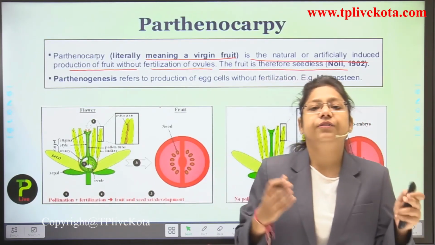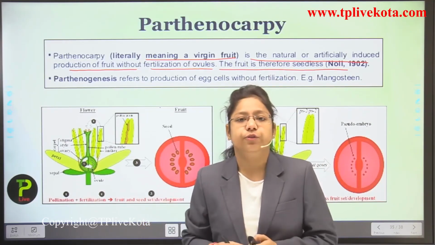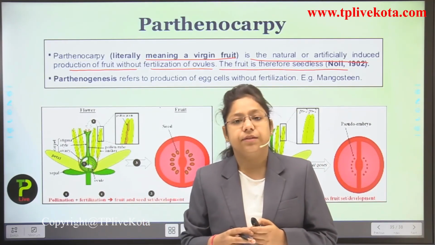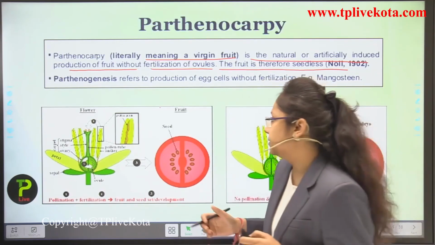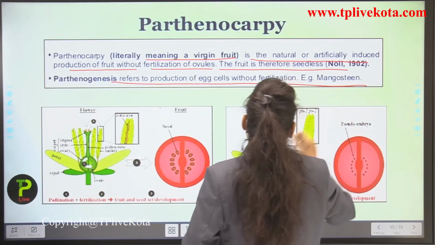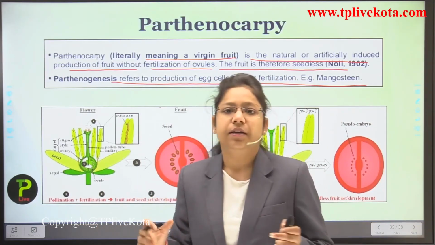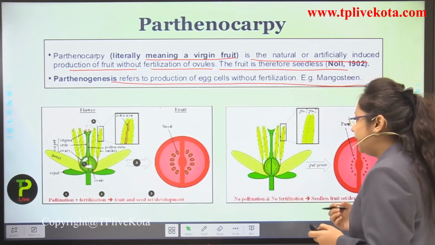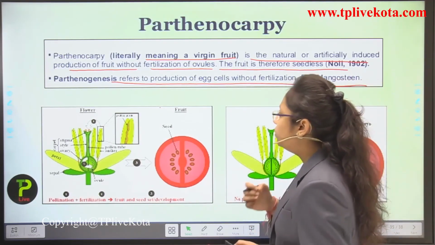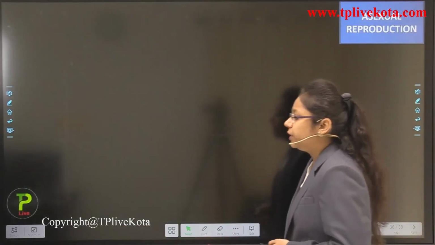Because of the increasing population, how else can we grow such an amount of fruit? So parthenocarpy is really common nowadays. Parthenogenesis refers to production of egg cells without fertilization. So no fertilization takes place, and the fruit develops without seeds, or a pseudo embryo is produced.